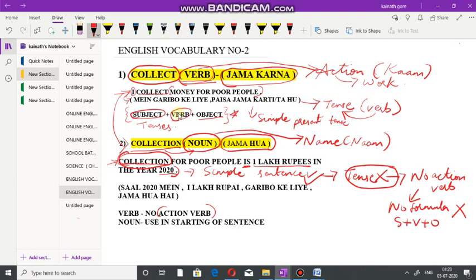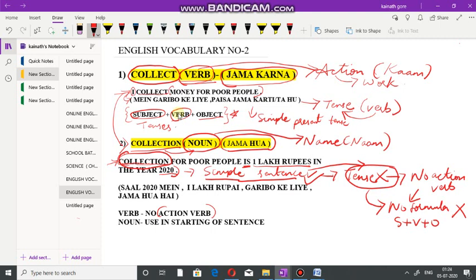If there is no action verb, that means it is a simple sentence. If it is a simple sentence, please don't forget, it won't be a tense. And if it's not a tense, you can't apply the formula subject, verb and object. I hope this is very clear to you. In case you need a revision of the same, kindly share your feedback.